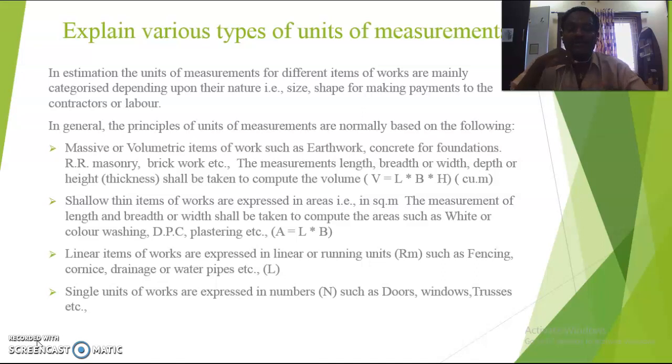If the volume is very high, it is called massive or voluminous. Next one, if the thickness is very low, it is called shallow or thin items. Next one, if both breadth and thickness are very small or very low when compared to the length of the member, then you can call them linear items. Next one, there are some other items you can call unit-wise, that is called numbers.